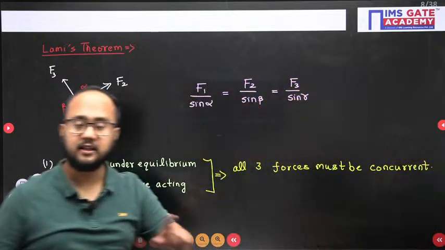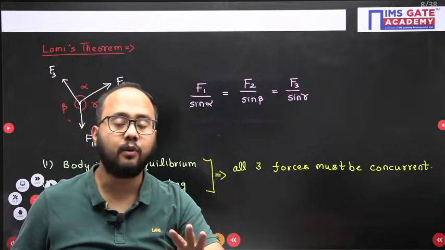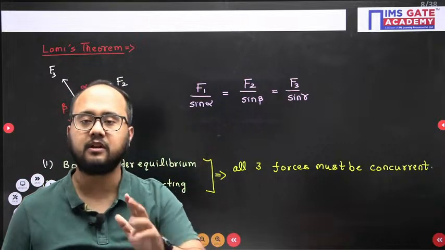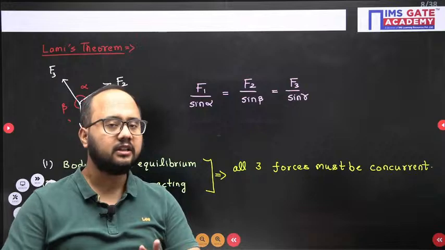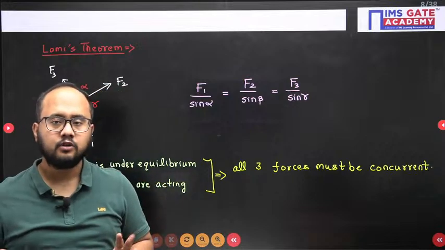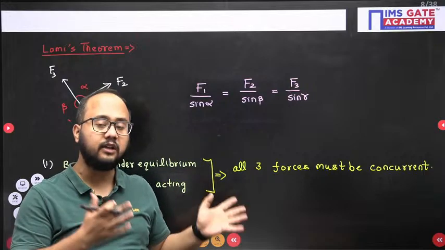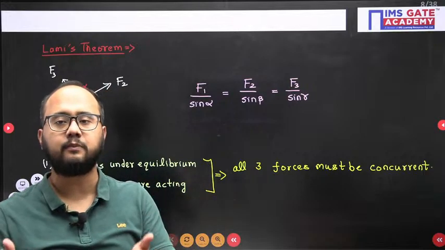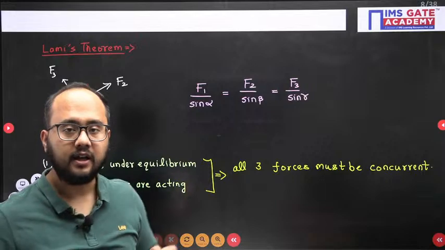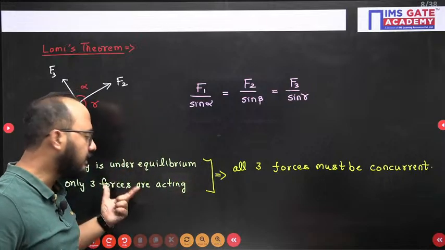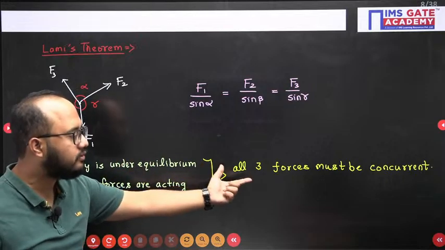So remember this point, everyone. Whenever body is under equilibrium, it is given in the question, let's suppose, and only 3 forces are acting, all 3 forces must be under concurrent case. Okay, all the 3 forces must be concurrent means the point of application is same. Body under equilibrium and only 3 forces are acting. The forces must be concurrent.